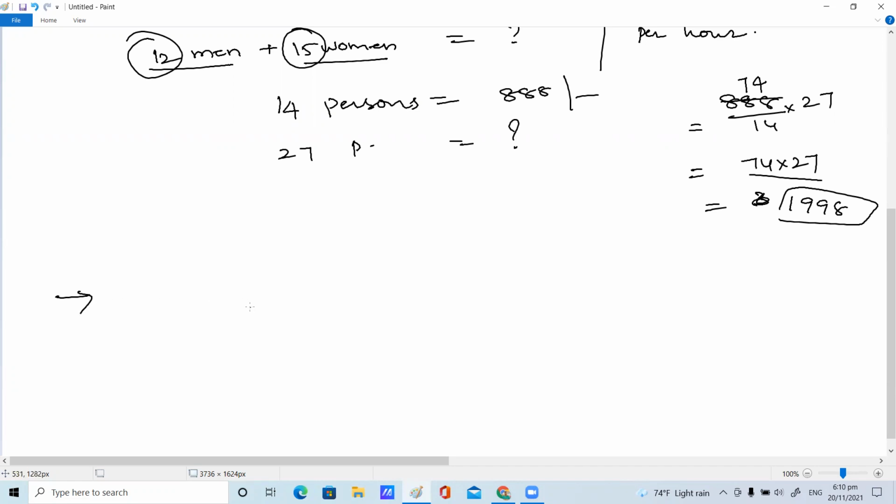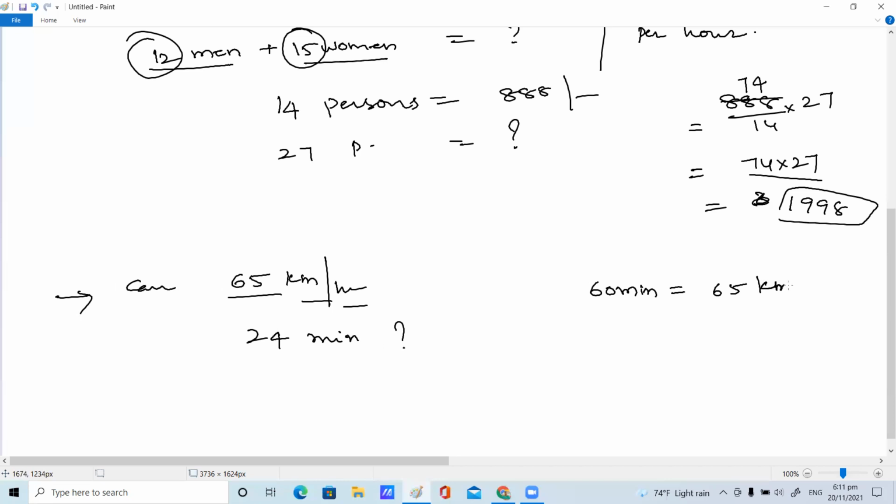A car traveling at an average speed of 65 kilometers per hour. How much distance will it travel in 24 minutes? The car can travel 65 kilometers in 1 hour. That means in 60 minutes, how much distance is it traveling, children? 65 kilometers. In 24 minutes, how much?